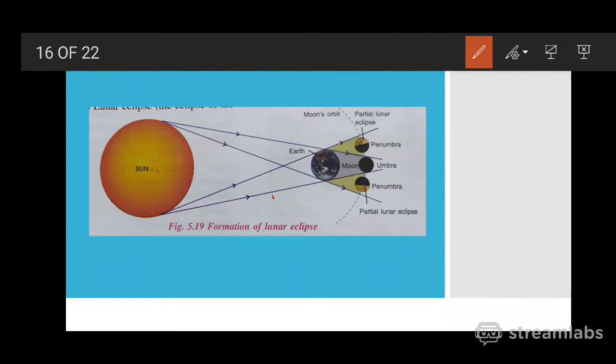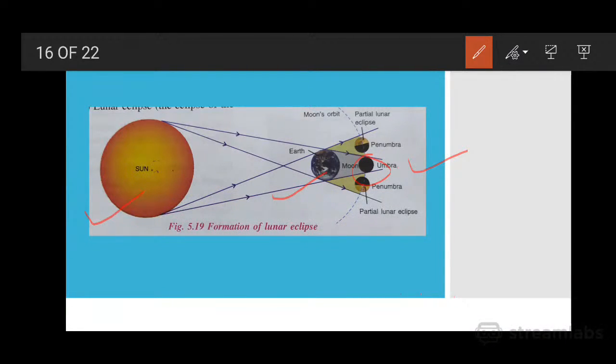See here, the earth is in between the sun and the moon. So here you can see this part of the moon is in the umbra region, and so this is the complete lunar eclipse occurring here.